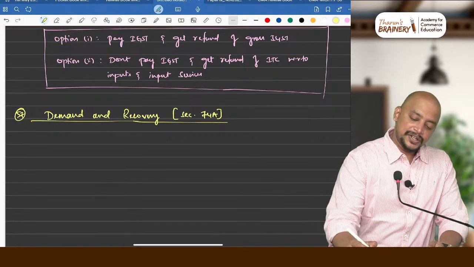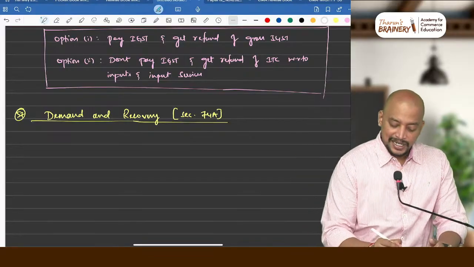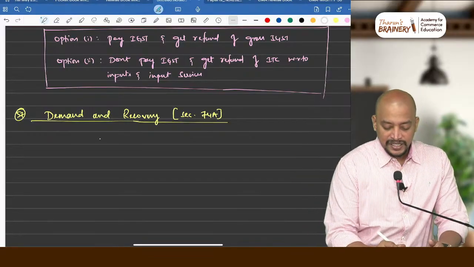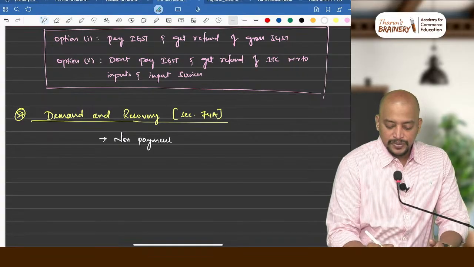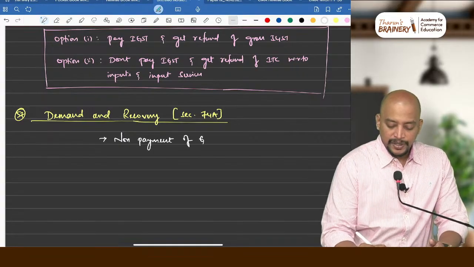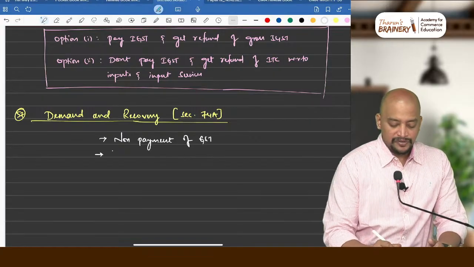So when will this section be applicable? This is omitting the previous two sections. What are the offences? Non-payment of tax. Non-payment of tax means what? Non-payment of GST. You are supposed to pay tax but you have not paid. That is non-payment of tax.